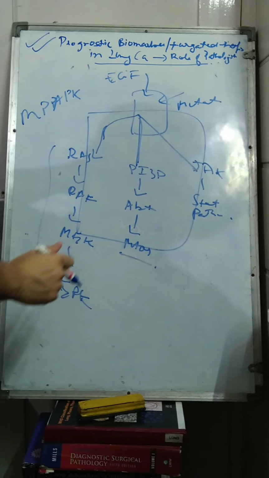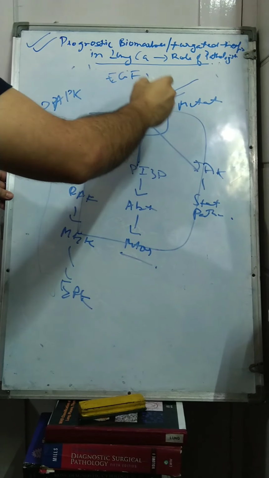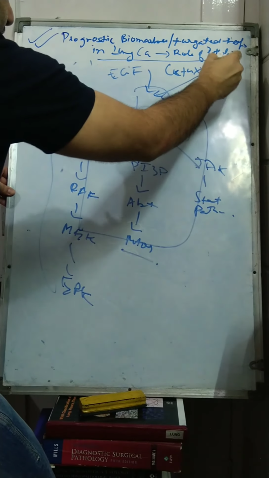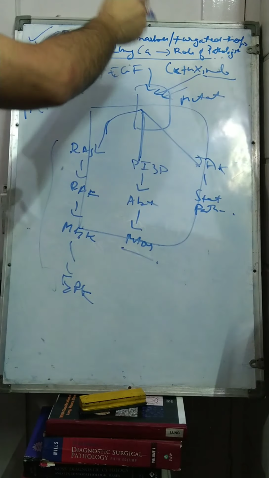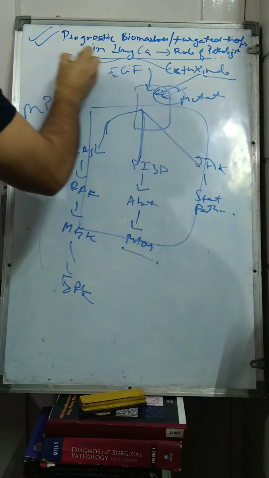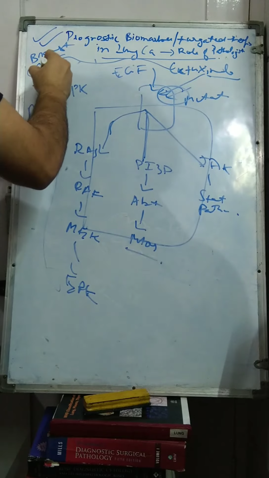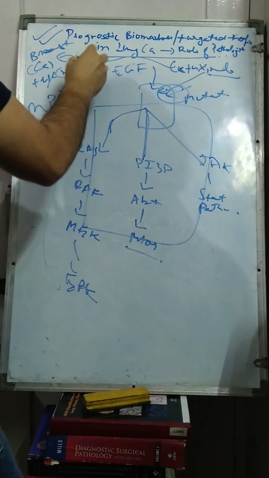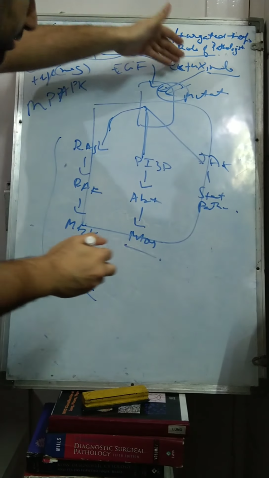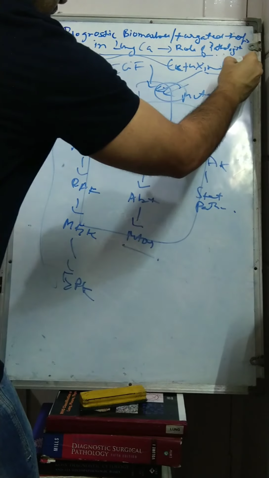If we want to target the outside domain of this EGFR receptor, there is a drug called cetuximab, which is a monoclonal antibody directed against the EGFR receptor but acts on the outside domain. This same drug is also used in breast carcinoma in triple negative patients, because as you are aware, triple negative breast carcinoma might show EGFR mutation. So cetuximab is given to patients with triple negative breast carcinoma. So this is the first drug.